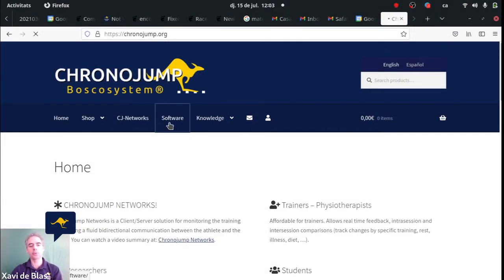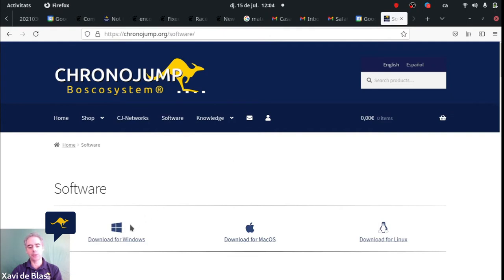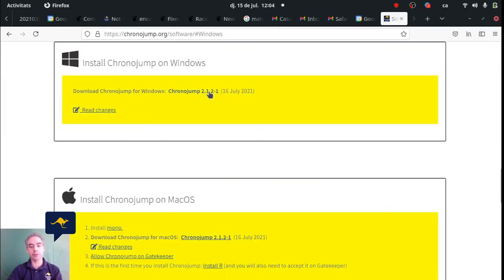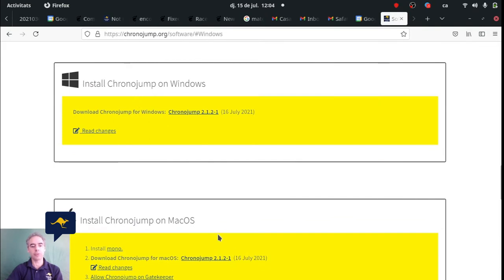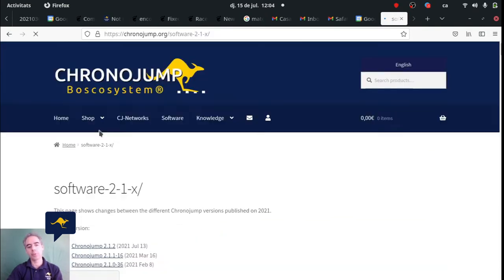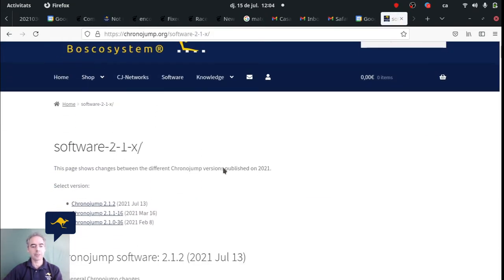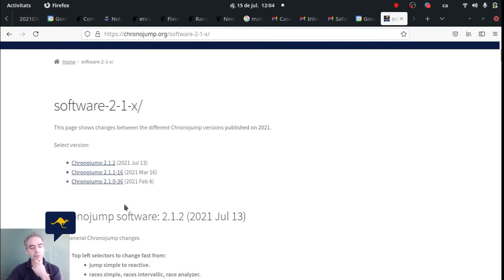We are going to talk today about the new version of ChronoJam. And this new version, as you know, you can download from here for Windows, for Mac, or for Linux on the bottom. But also you can read the changes. So we are going to read the changes. Here we have the changes of the different versions.